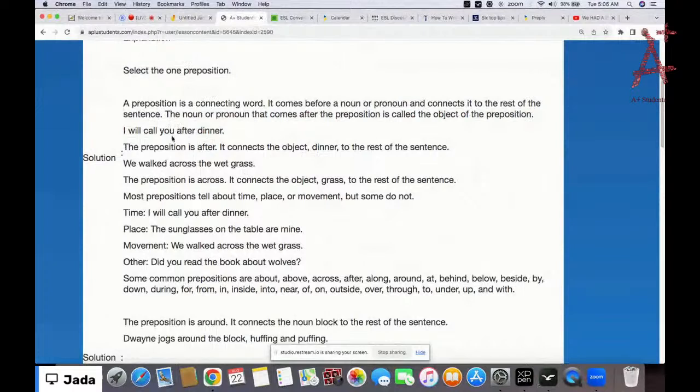So if we do not have a preposition here, which is after, it's just going to be I will call you dinner. Well, that doesn't make sense, right? So we need a preposition to connect the words together. So that's why we have prepositions. Without them, our sentence will be half joint and not connected. Okay, so after here is the preposition and its object.